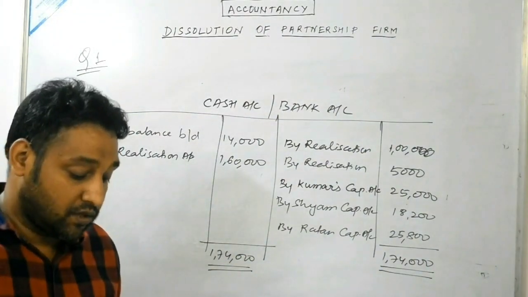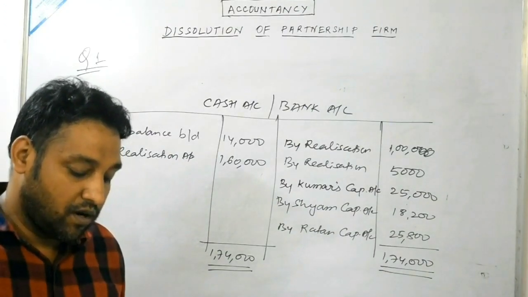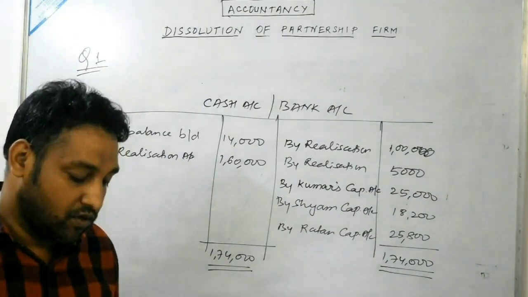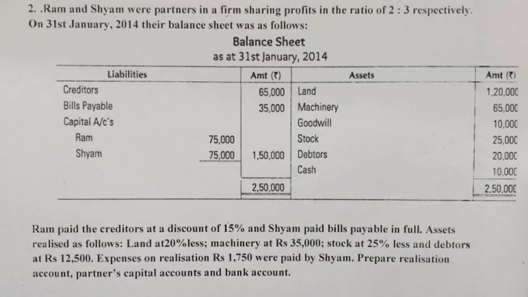Okay, so next we will see question number 2. First of all, we will read the question, then we will solve. Ram and Shyam were partners in a firm, sharing profit in the ratio of 2:3. A balance sheet and certain adjustments have been given, and you are required to prepare the realization account and partners' capital account. So first of all, the realization account.